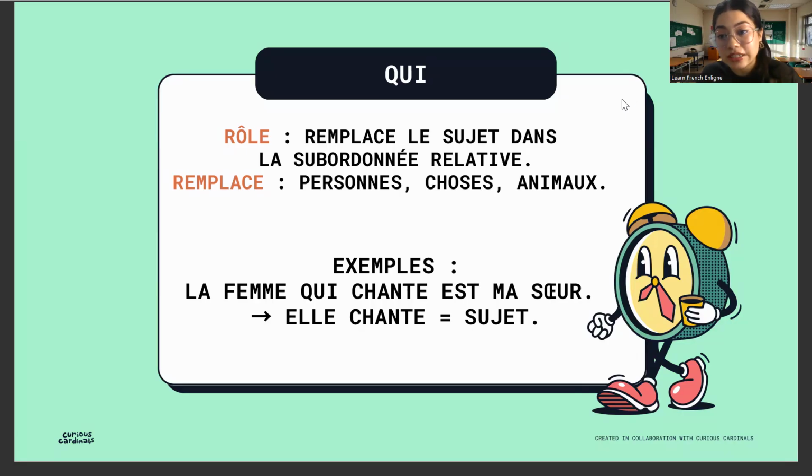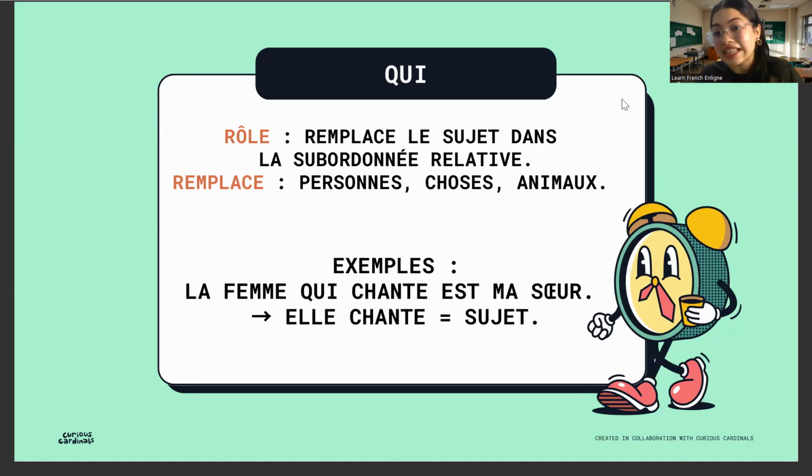Now, the subject is not just a human. The subject could be an animal. The subject could be a thing. Subject does not mean that it has to be a human, right? For example, the dog, le chien, is a subject. Le chien est mignon. In this phrase, le chien is the subject. Le stylo est bleu. Le stylo is the subject and not the object, right?